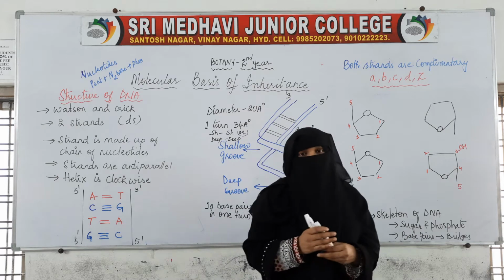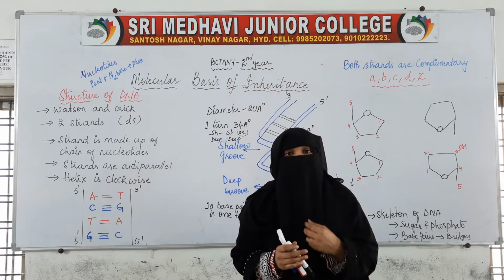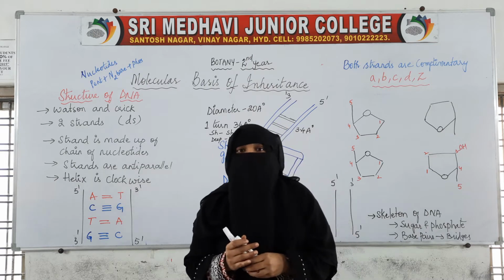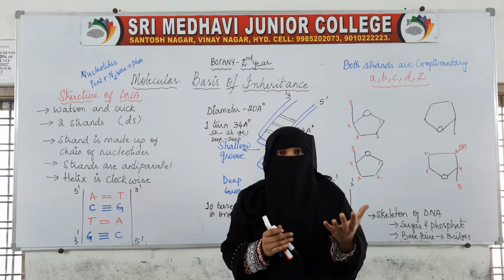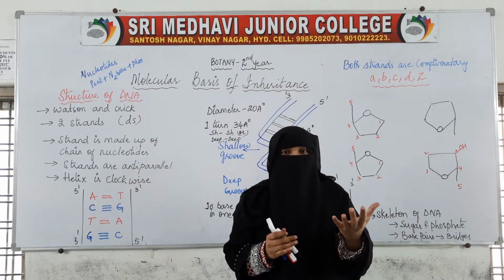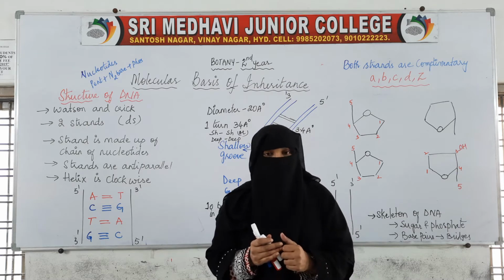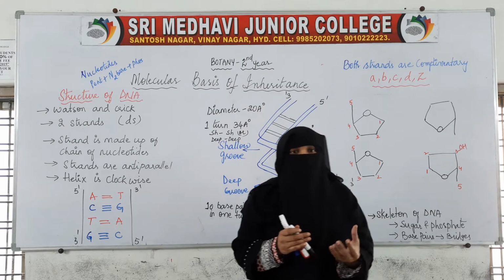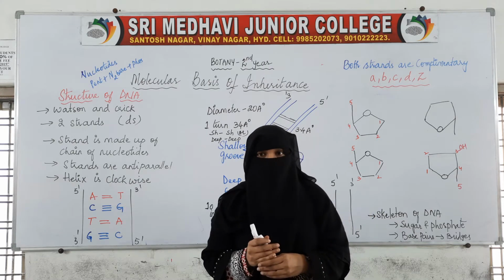We already know that nucleic acid was first observed by Friedrich Miescher. He observed that in the pus cells there is something acidic present. He named that nuclein. Later Altman renamed nuclein as nucleic acid.